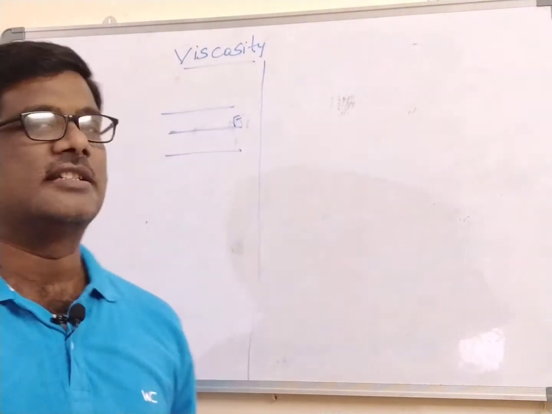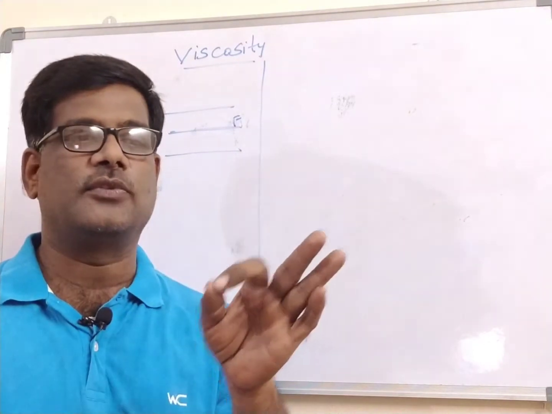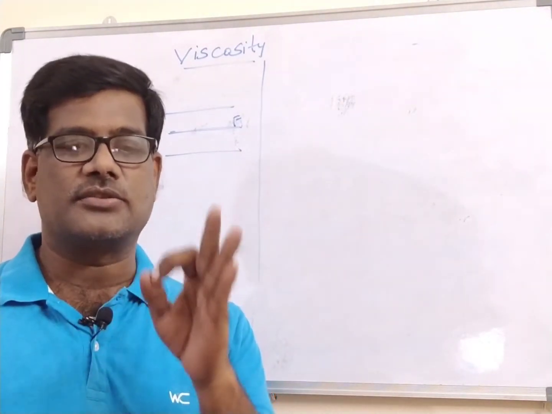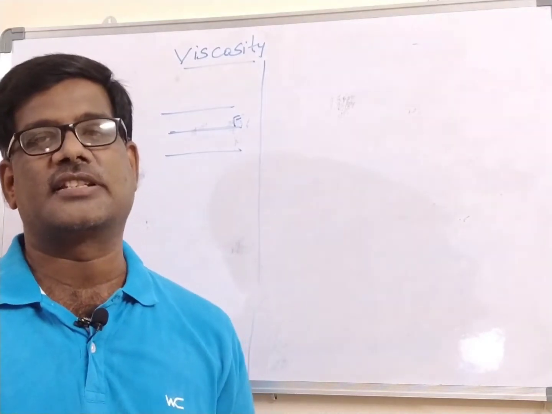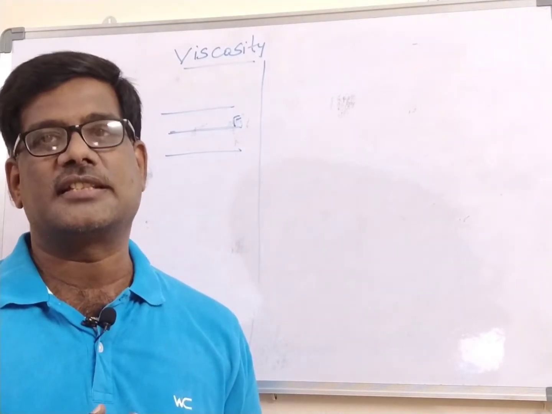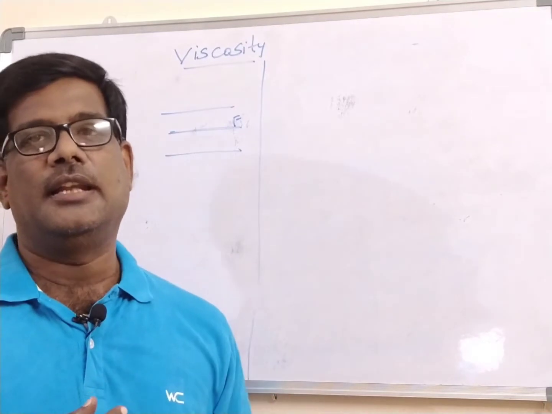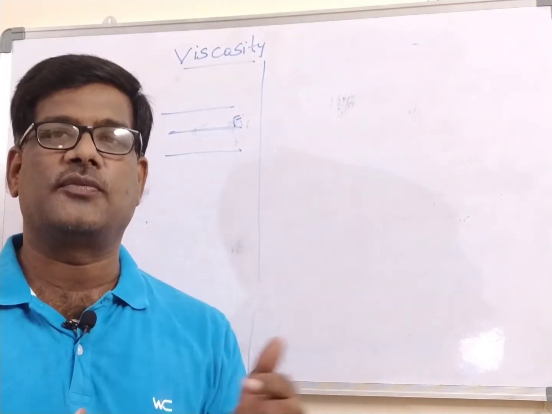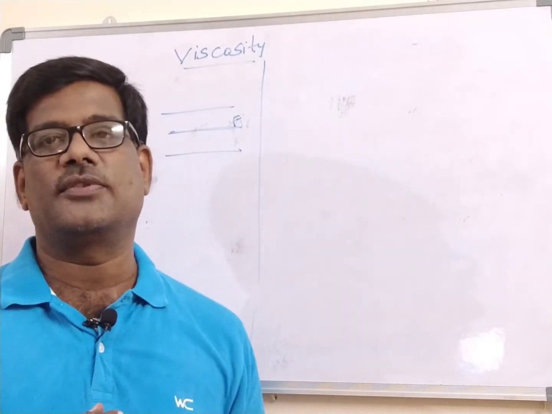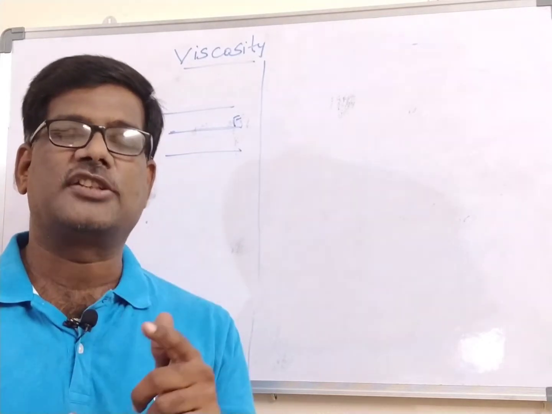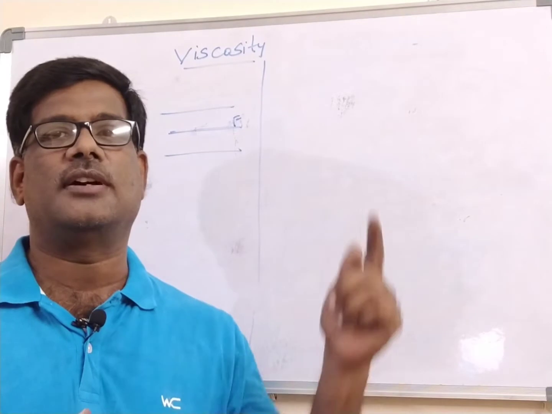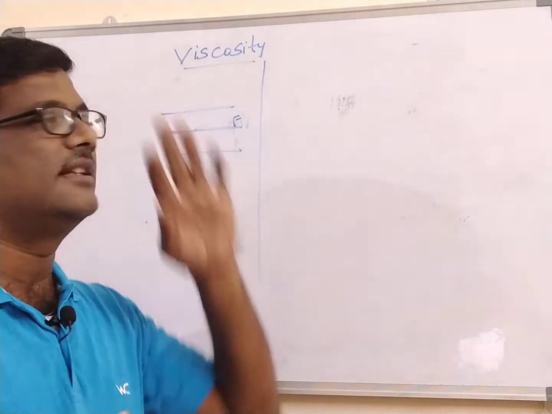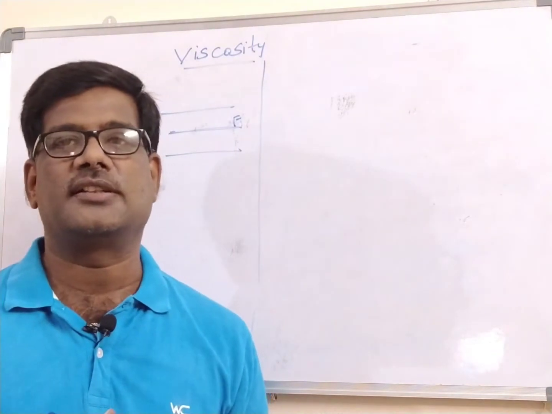And what is the viscosity? The resistance to the flow of liquid is called the viscosity. Why is the resistance created? Whenever the liquid propagates in the form of layers, there exist intermolecular forces. Those intermolecular forces create friction. That friction immediately resists the flow of the liquid, and that resistance to the flow of liquid is called the viscosity. So this is the definition of the viscosity.